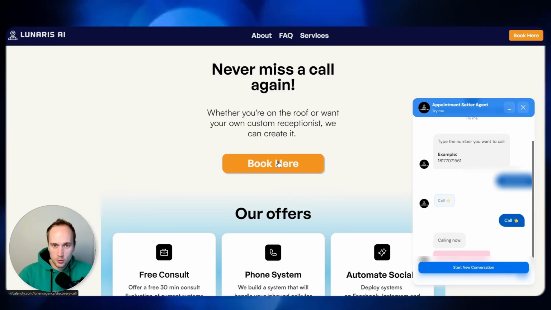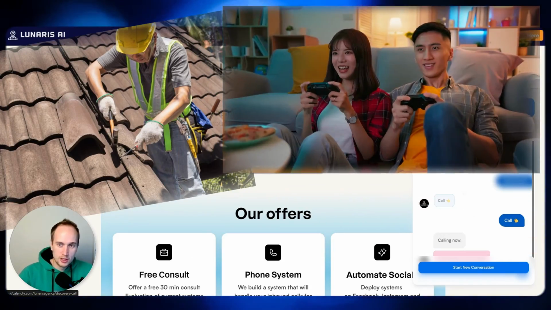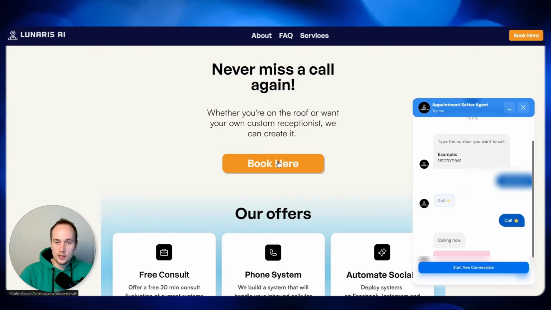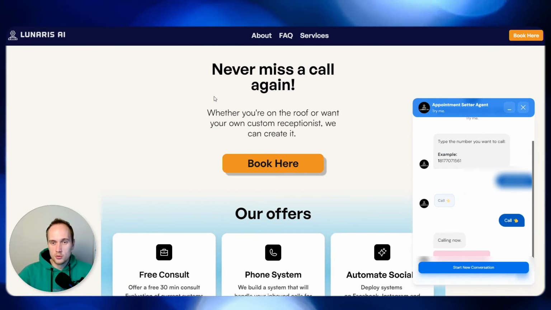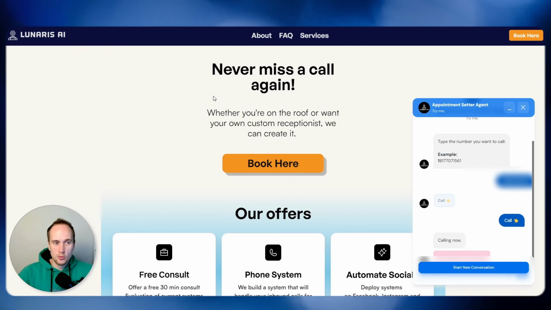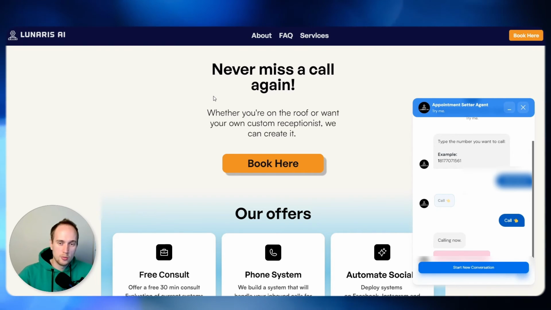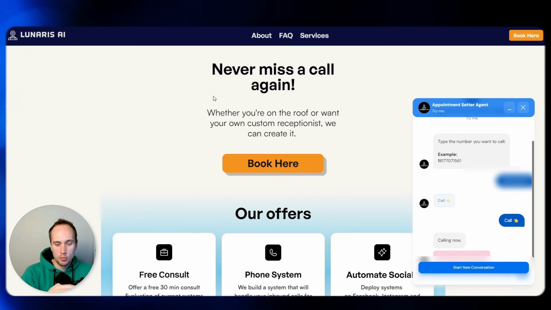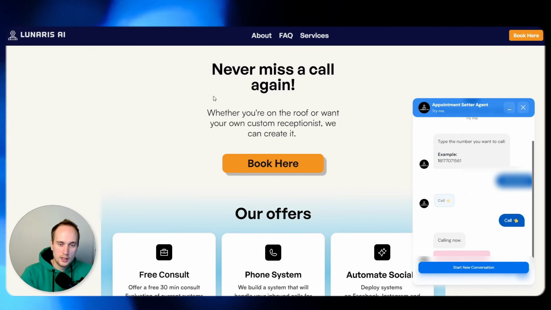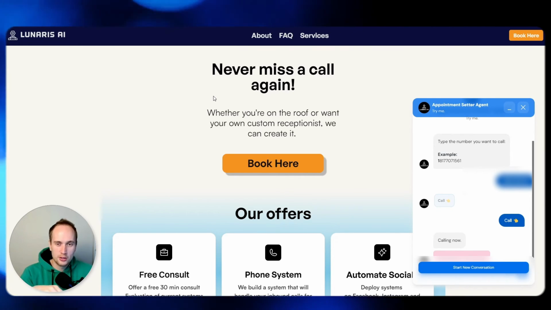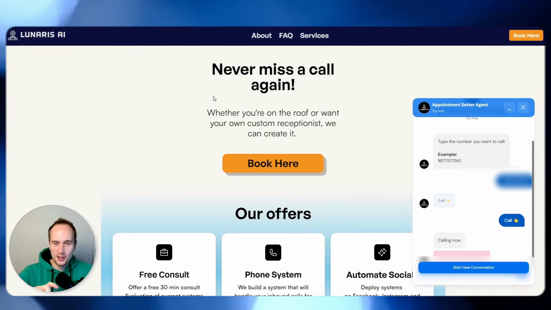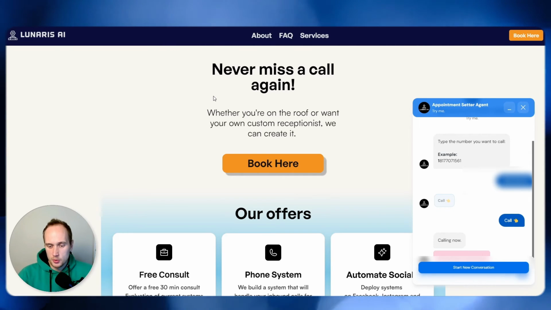So if you're on the roof, or you're doing something, or you're sleeping, or you're out walking the dogs, this will take the call for you and then book the appointments or whatever you need. In this scenario, I haven't set it up with the calendar. I just put a blanket JSON file in the prompt with the availabilities, and Monday at 11 a.m. was unavailable, which is why it gave us the 2 other slots. I actually liked how it then went back and did something with a 3 p.m. booking.